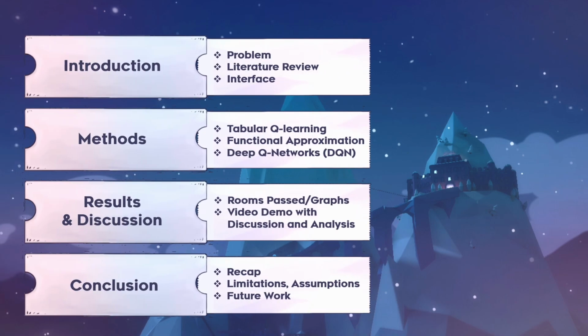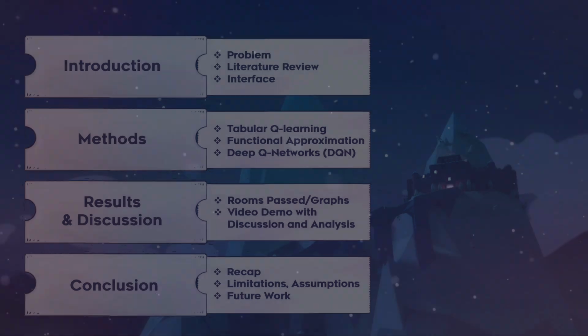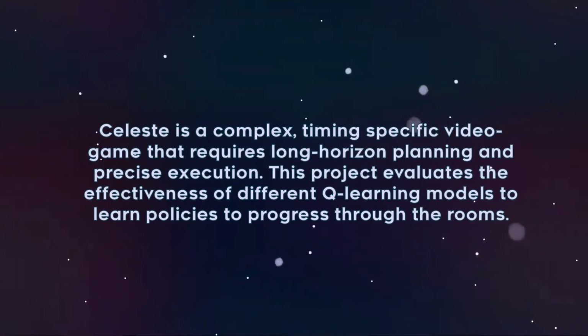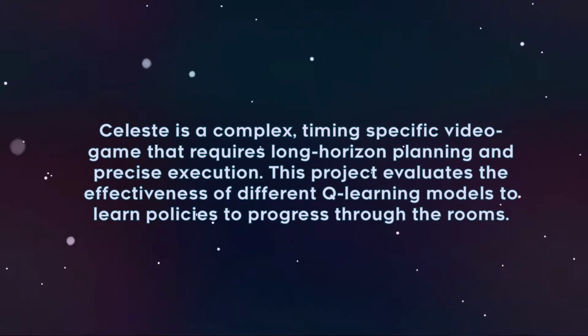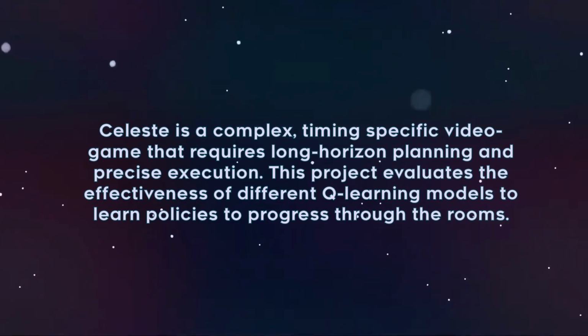A quick overview of the introduction, methods, results, discussion, and conclusion. Celeste is a complex timing-specific video game that requires long horizon planning and precise execution. This project evaluates the effectiveness of different Q learning models to learn policies to progress through the rooms.